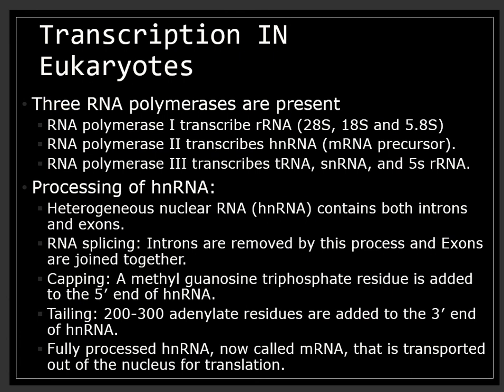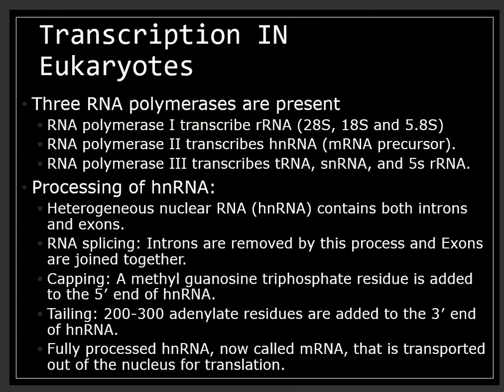And RNA polymerase 3 catalyzes transcription of transfer RNA. The primary transcript contains both exons and introns, and it is subjected to a process called splicing. Now, in splicing, the introns are removed and the exons are joined in definite order to form messenger RNA. The heterogeneous nuclear RNA undergoes 2 additional processes called capping and tailing.